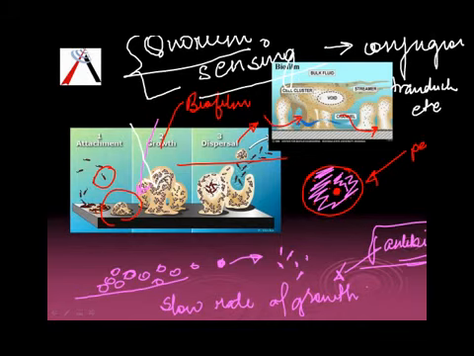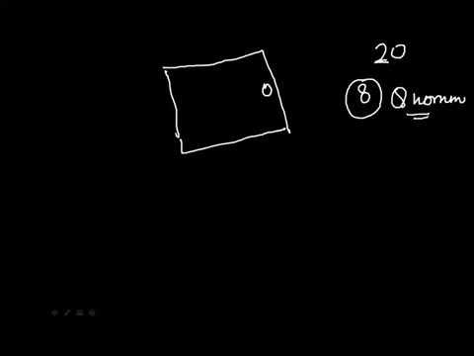What is quorum sensing? Quorum, we take an example of a meeting. This is a meeting hall and this is the chairperson, and we are waiting. We have invited around 20 people to the meeting, and we have decided a quorum of 8 people for a meeting to be conducted. What does that mean? That means that we need at least 8 people to be present for a meeting to happen. If we don't have 8 people, we will cancel the meeting. So that is where the word quorum comes from. Now what is quorum sensing? How is quorum sensing? We have a bacteria.